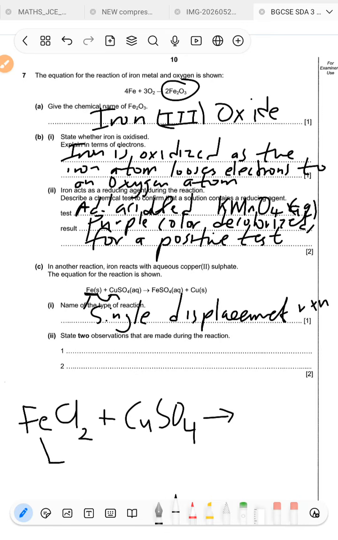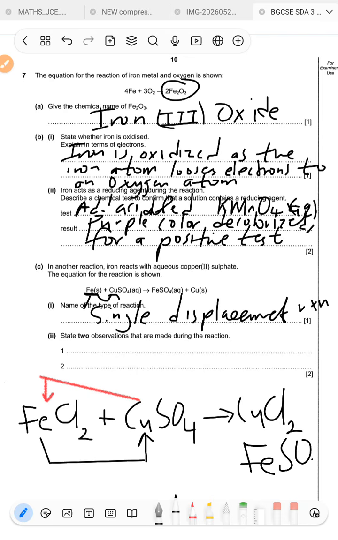The iron comes here and displaces the copper, and the copper goes to where the iron was, so they swap. This results in copper 2 chloride and iron 2 sulfate.